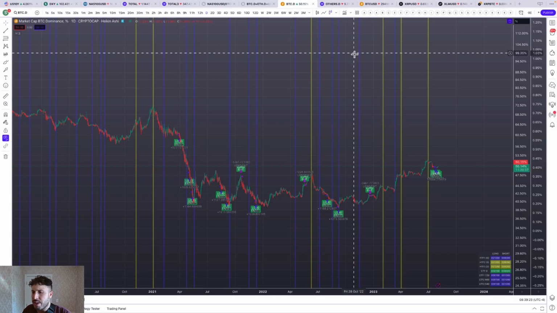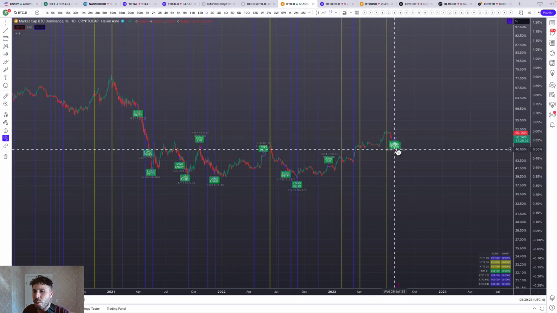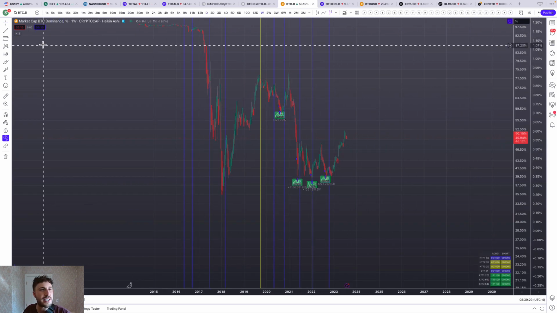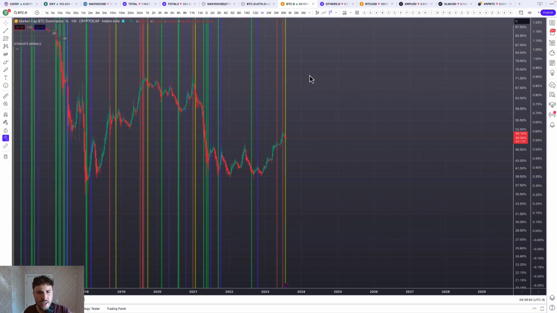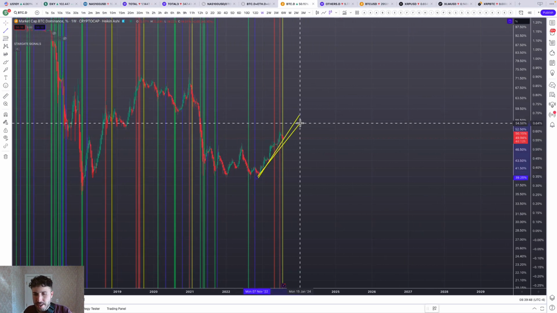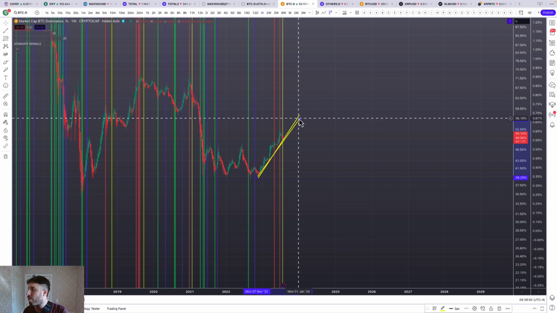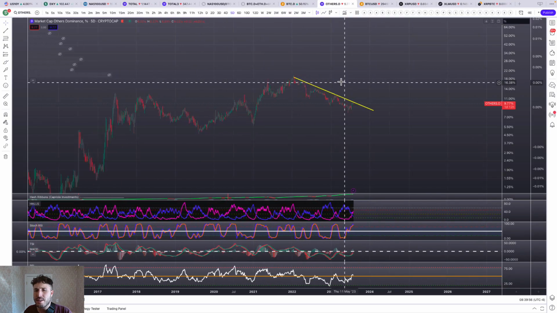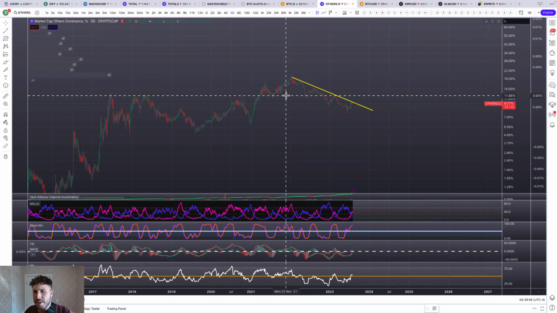If we look at Bitcoin dominance, we did get a 1-day long entry signal. If we go to the 1-week chart though, we do have that sell now. So that 1-week sell now coming in, we just need to see that market structure break. So breaking that trend line is going to be critical for this as well. But we're very close.